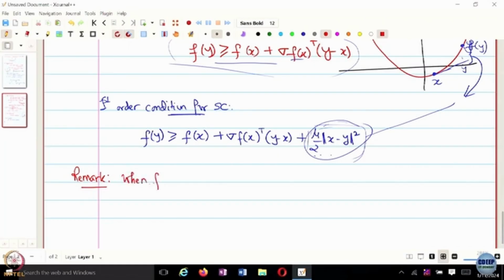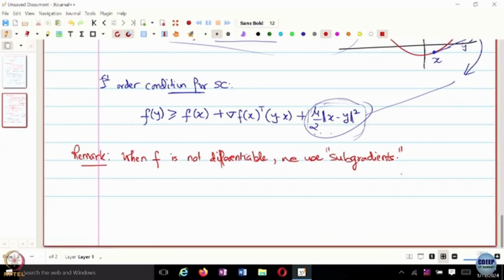When f is not differentiable, the gradient of f need not exist, right. So, we use something called subgradients. We'll look at this subgradient part later in the course, but just to tell you what subgradients are.